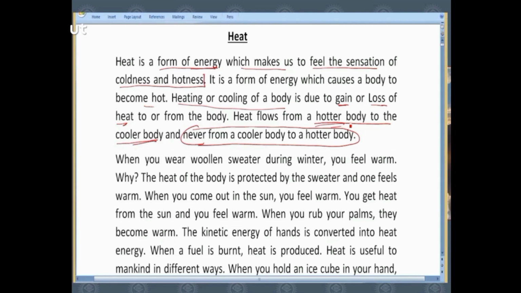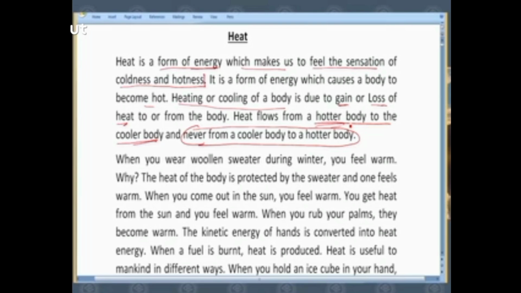Got it? You must have seen that in winters, other people are just rubbing their palms. Now, why do we rub the palms? We rub the palms so that our hands become warm. Why is heat produced in the palms? It is because of the rubbing, the muscular energy that is stored in our muscles. We are converting that muscular energy into motion.